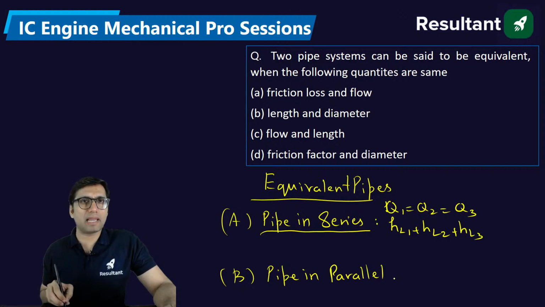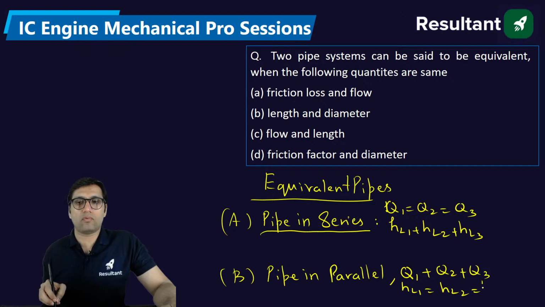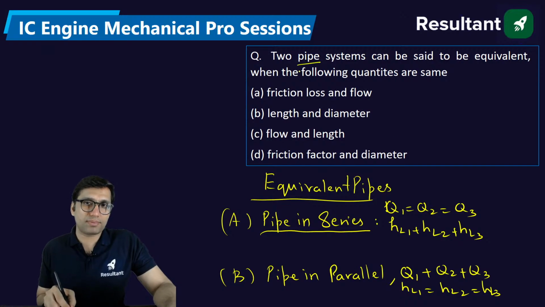But when we connect the pipe in parallel, the objective is to increase the discharge. Discharge will be increased, but the head loss will be same. Okay. So what head loss means? Head loss due to friction. So when you connect these pipes, when we say equivalent pipes, then which quantity is same depending on where,